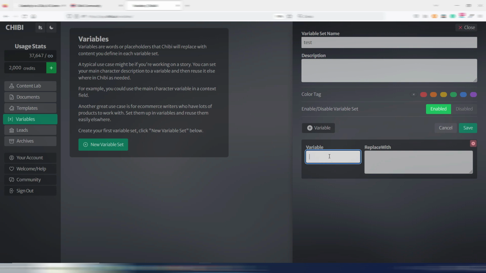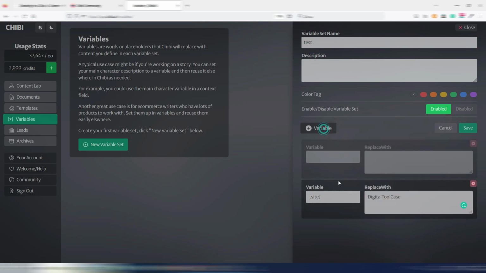A variable is something you can use across different documents. So let's say I want to generate a variable with site, and I replace this variable with Digital Toolcase. So every time in a document I use this site variable, it will be replaced by Digital Toolcase. This is useful if you have something you write more than one time, so you don't need to write it more times, you have variables. And this is just an example.